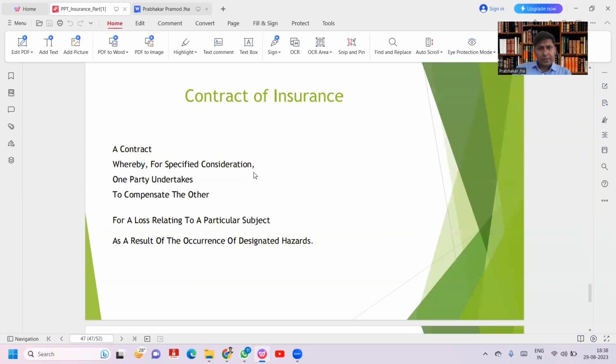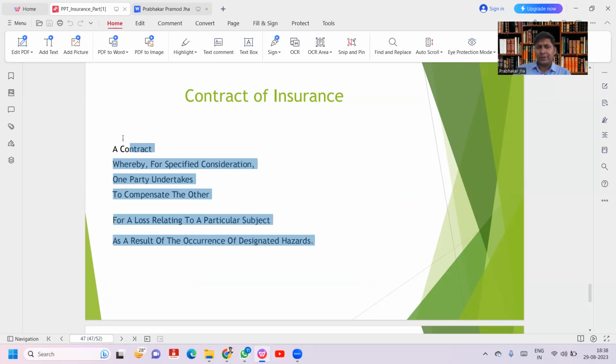Insurance is a contract as per the Indian Contract Act 1872. This is a contingent or conditional contract: a contract whereby, for consideration, one party undertakes to compensate the other for a loss relating to a particular subject as a result of the occurrence of a designated hazard.